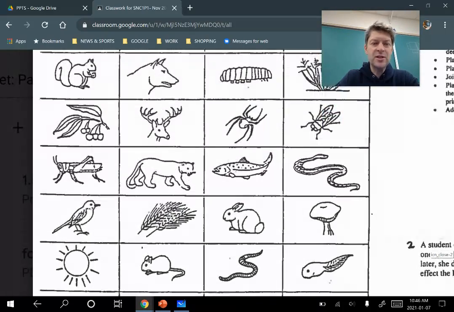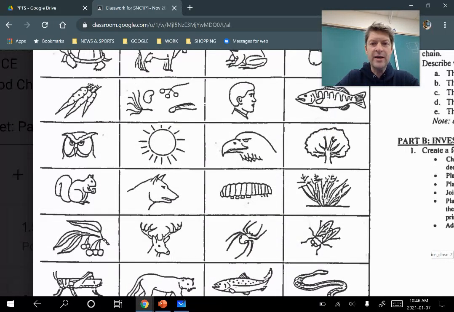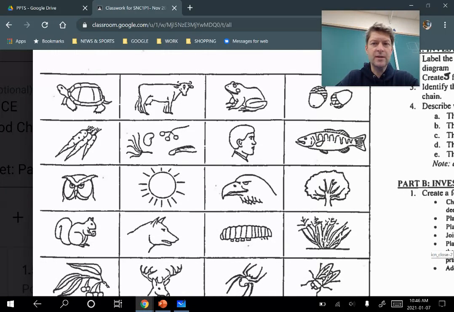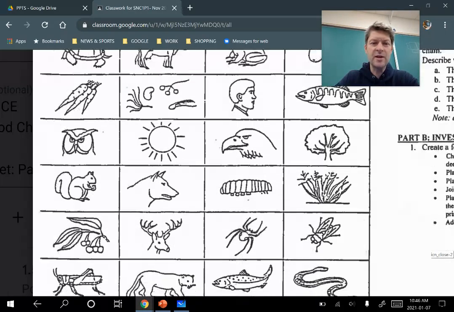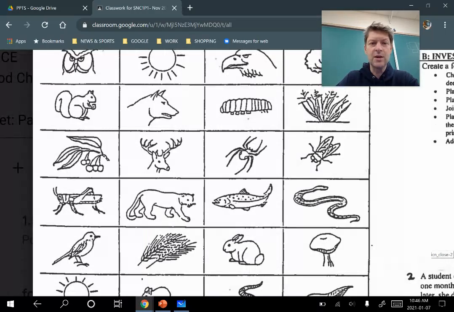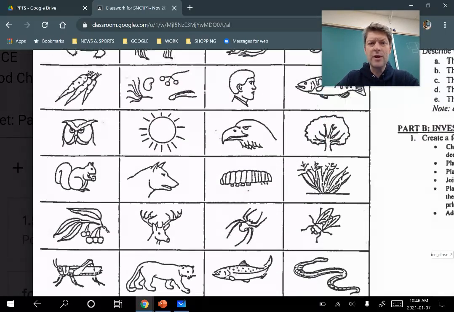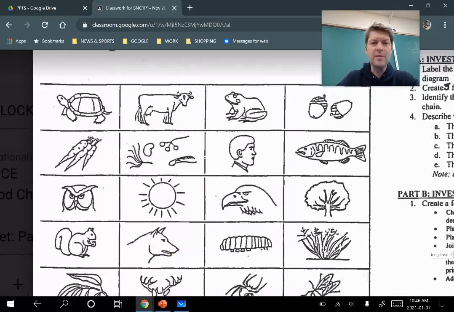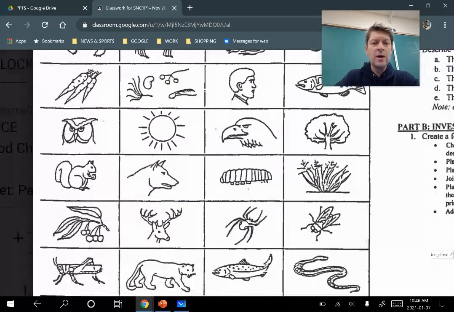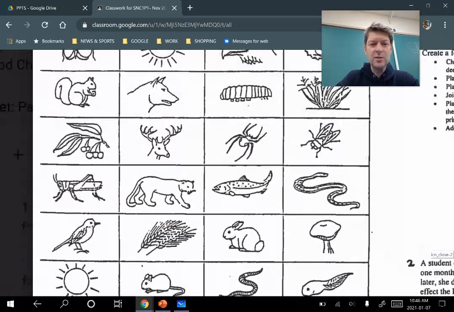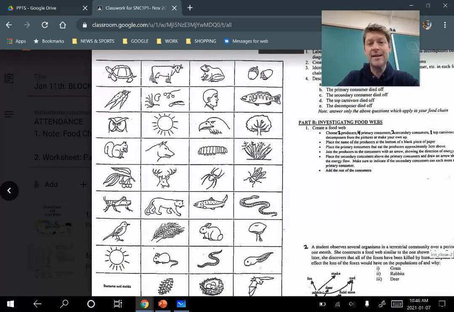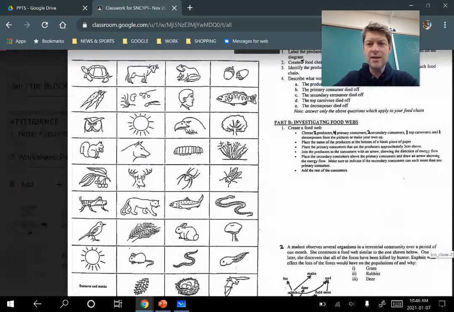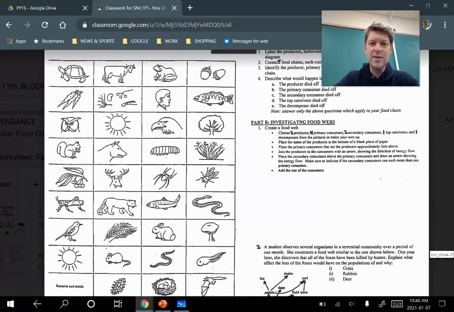If you're really stuck, again, the Google Meet link will be active, so you can pop on and ask me. You can also email me if you're more comfortable asking me questions that way. I'm just going to be sitting here waiting to help you guys essentially all day, unless I'm on prep or on lunch, when I might be away from the computer. But most of these things you should be able to identify. The few that you can't, don't worry about it. Just do the best you can. Take a guess, right? Because in the end of this, you're going to be making food chains, making food webs.